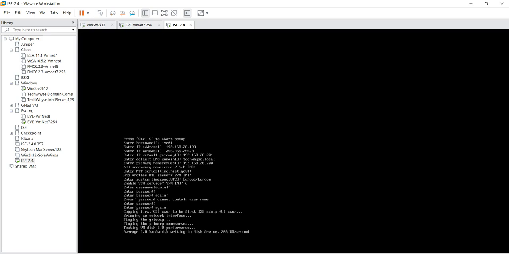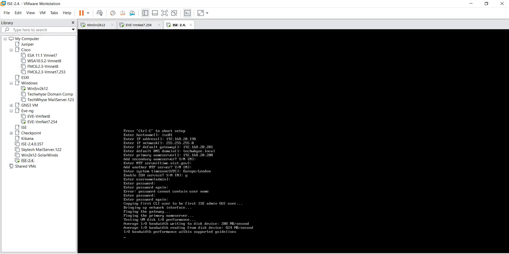Pinging the primary name server, it can ping. But for example, let's say peradventure the gateway is not available, or the name server, the Active Directory DNS server, is not available. It's going to tell you it can't ping it and ask whether you want it to retry or continue without retrying, so you answer yes or no. You can proceed, because in some cases your gateway may not be ready yet, or maybe your ISE box is not yet connected to the network, so you want it to continue without testing whether the ping is working or not.